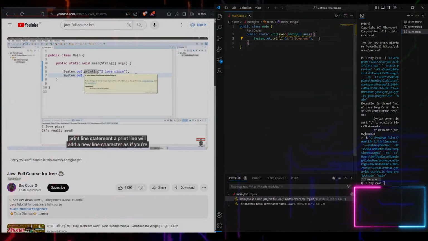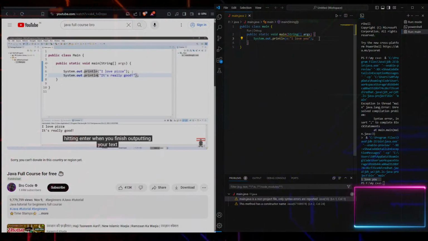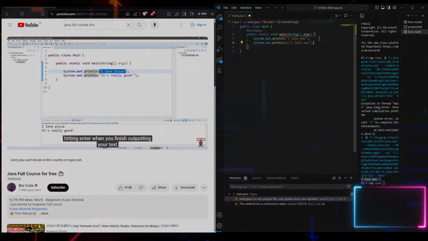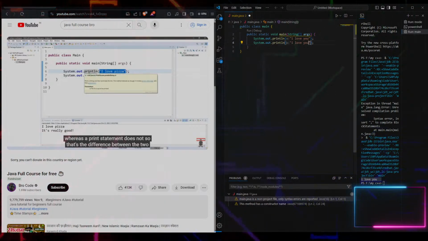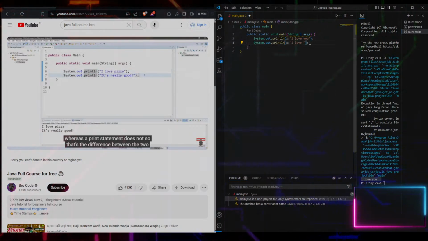A print line will add a new line character as if you're hitting enter when you finish outputting your text, whereas a print statement does not. So that's the difference between the two.